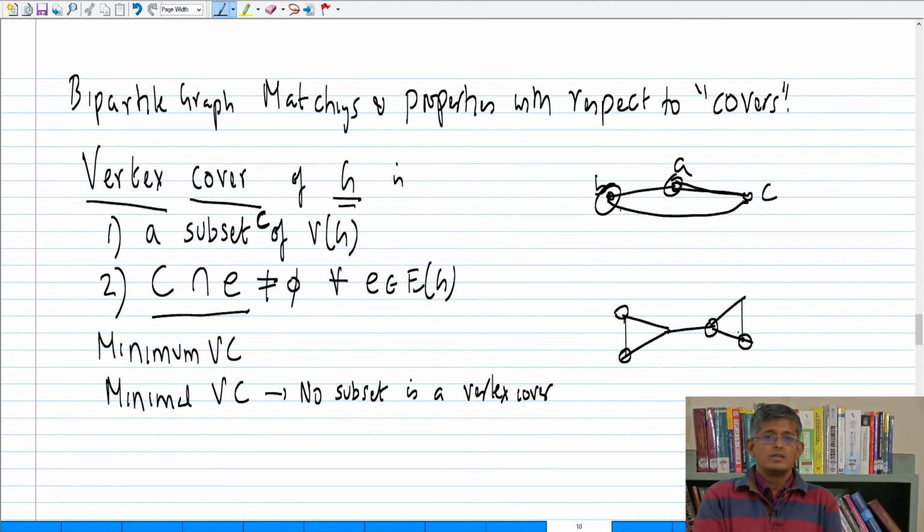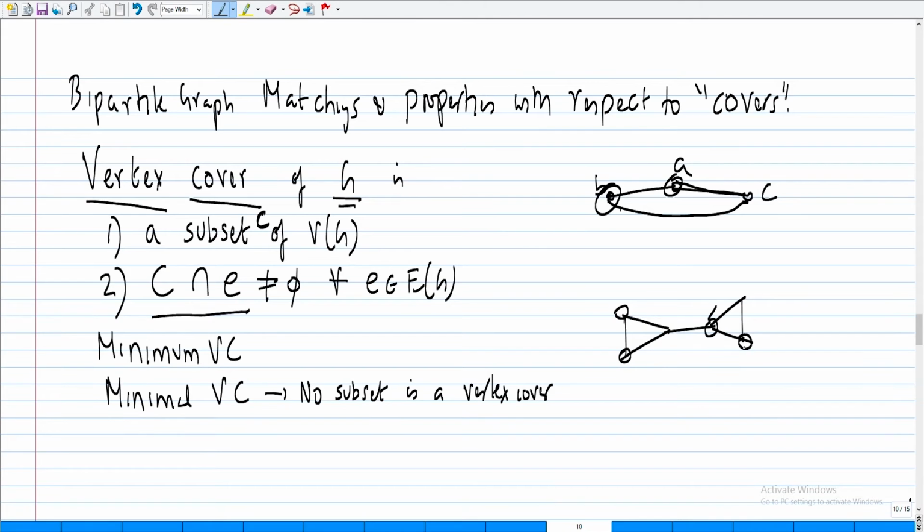So how many are here? As you can see, this is indeed a vertex cover. Every edge is intersected by the vertices which I have selected by putting a circle around them. Is this minimal? If you remove any one, okay, so it is not minimal. Do I need this at all? Yeah, I need this. So I can't remove any one vertex. For example, if I remove this vertex, then this edge will not be covered. If I remove this vertex, this will not be covered, and so on.